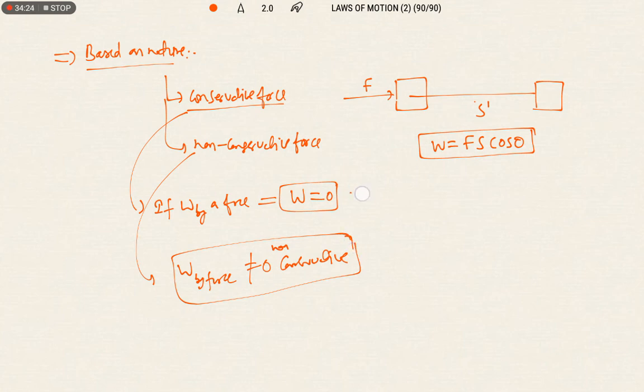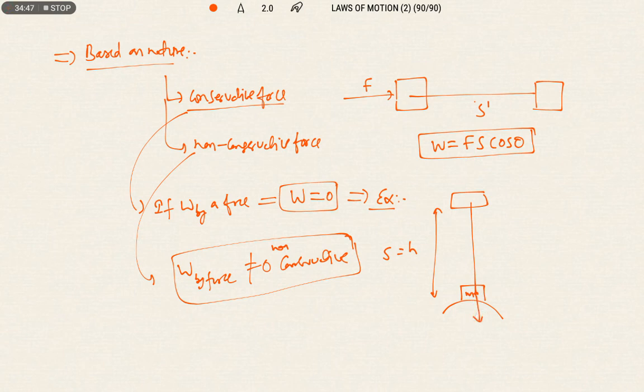Let us see one example for the conservative force. So gravitational force is a conservative force. Why? Let us consider an object of mass m on the surface of the earth. Now I am taking this object to a height h. So displacement S is equal to h, and how much force do I need to act on the body? Whatever the weight of the body, the same magnitude of force I need to apply, that is mg. Therefore, what is the work done in the upward direction? So mg into h. This is the work done when I am taking the body in the upward direction.